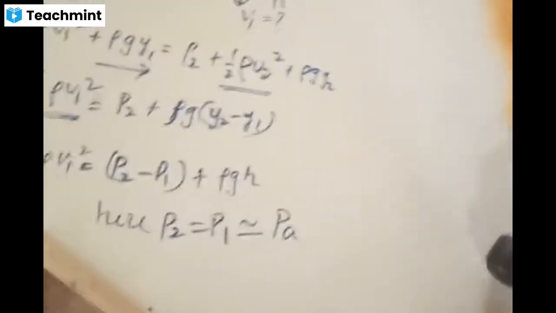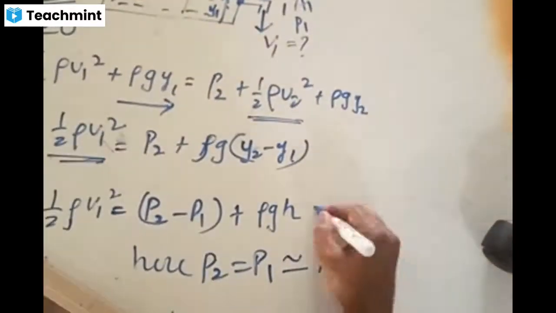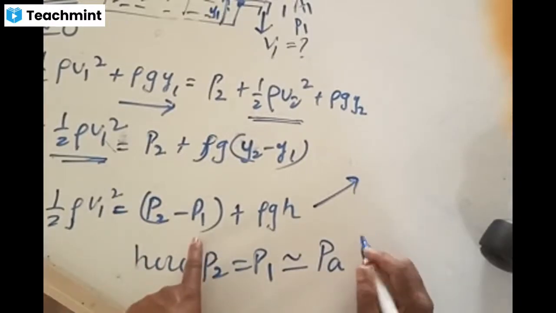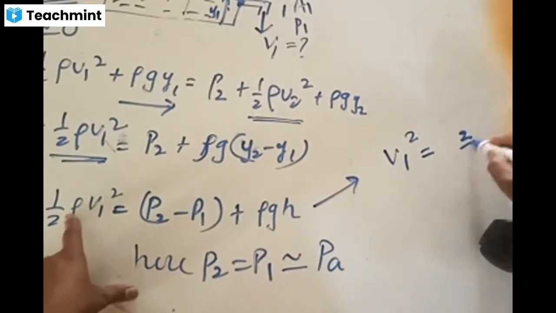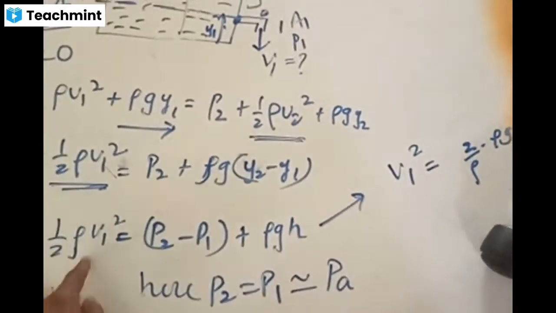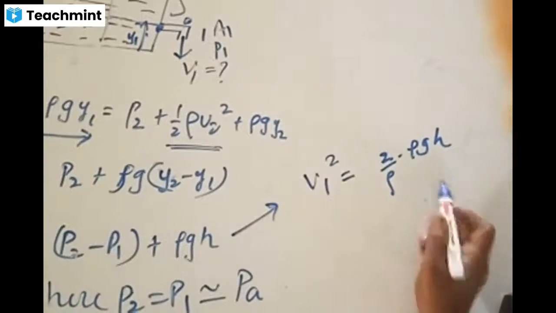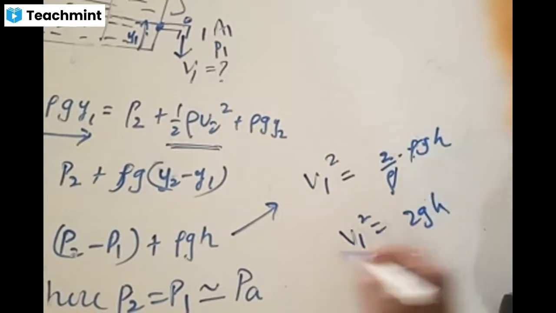Accordingly, the final term we write from this equation, just remember this, you should see this. Half rho V1 squared. From this equation you can write that this is 0. This factor will become 0 now. That is, V1 squared is equal to 2 by rho times rho G H. Right? Check out. Half rho V1 squared, this is 0, rho G H. V1 squared is equal to rho by 2, it becomes 2 by rho. Rho and rho get cancelled. V1 squared is equal to 2GH.